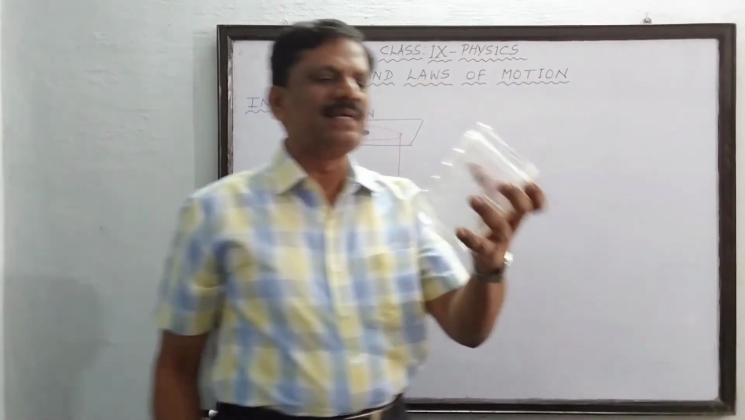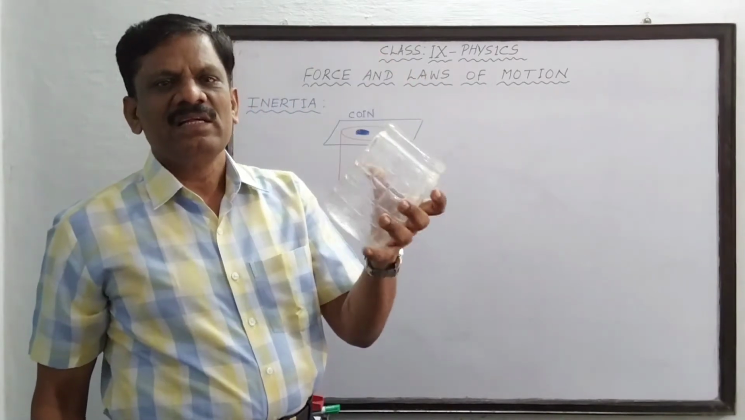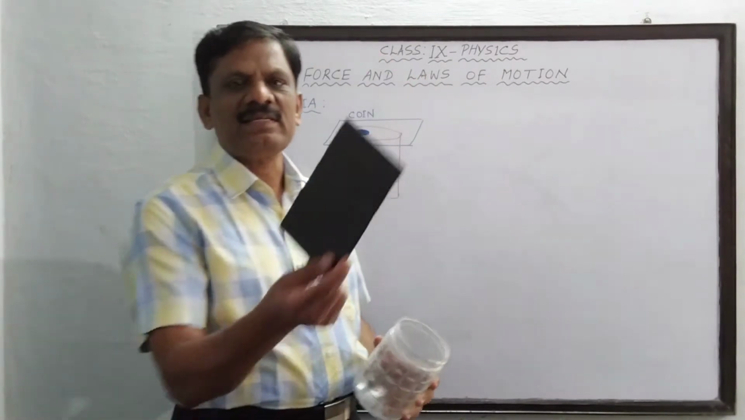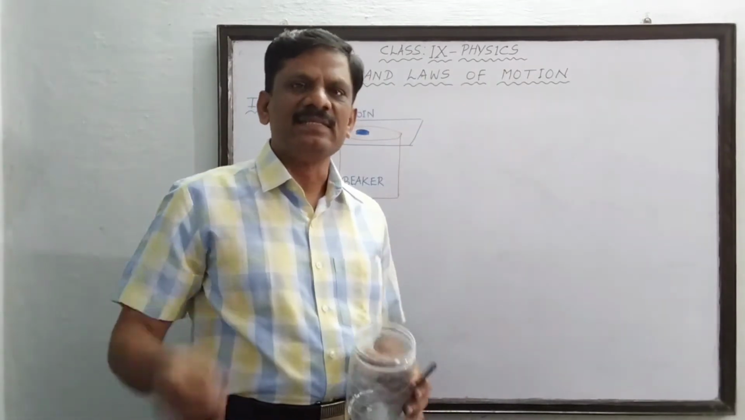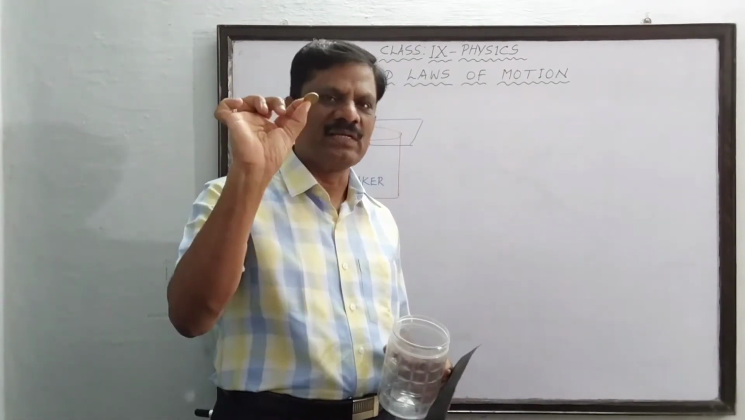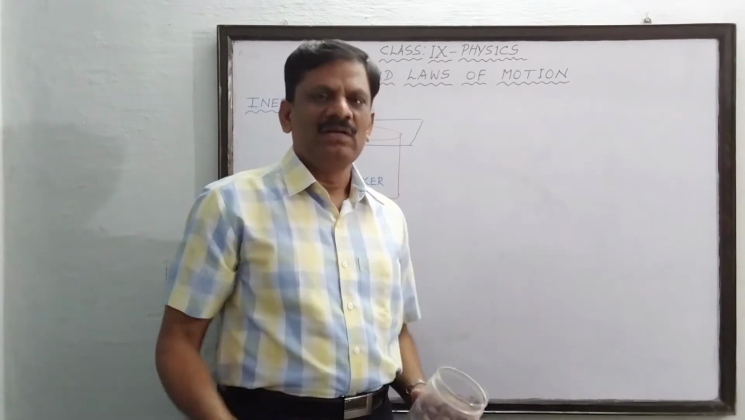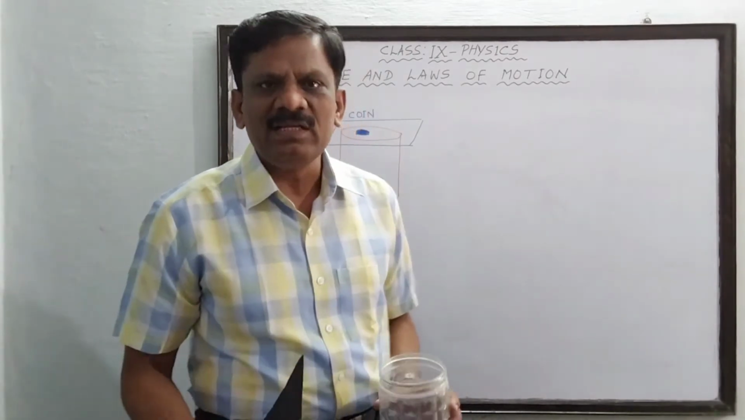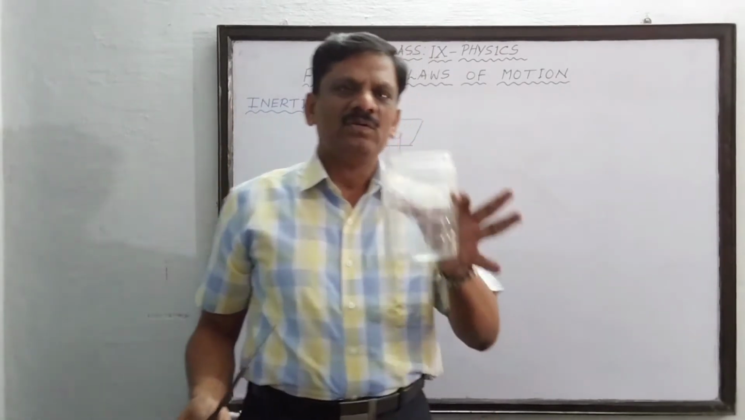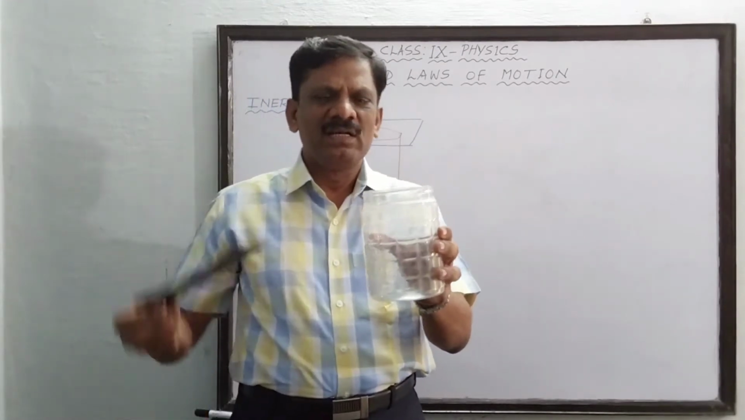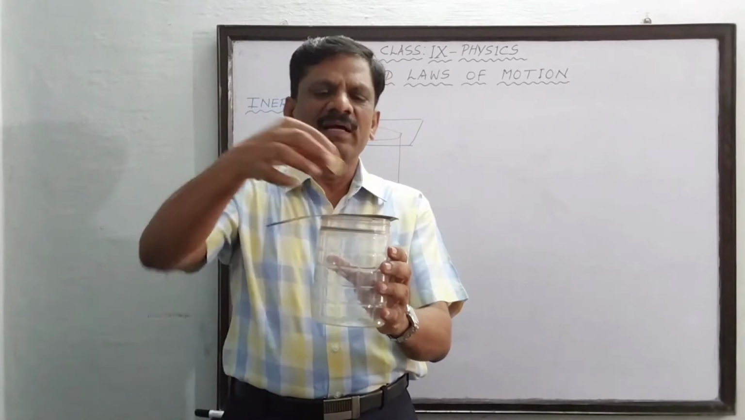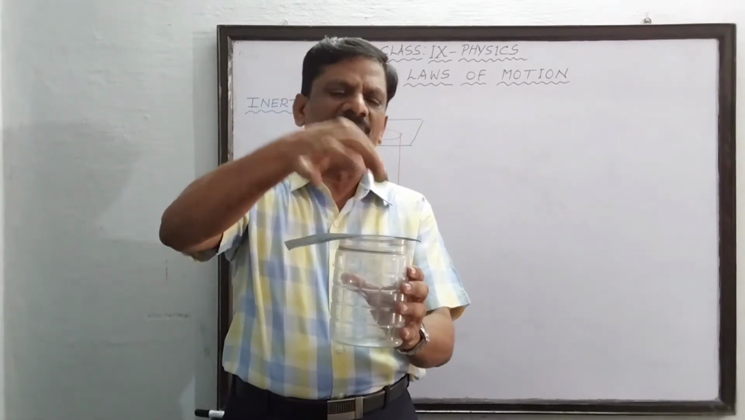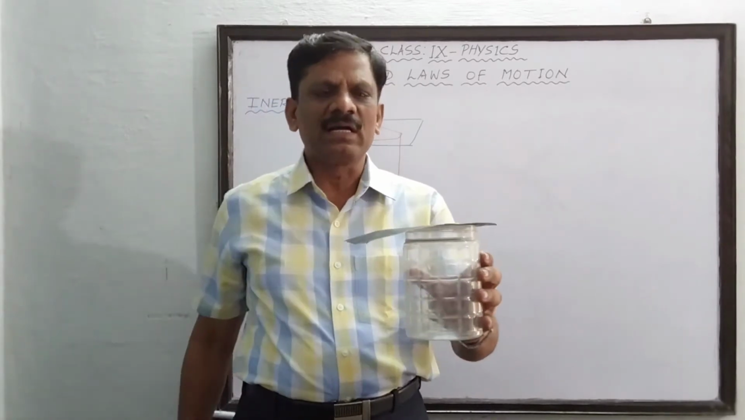Okay students, this is a vessel like a beaker. This is a cardboard and this is a 5 rupee coin. So a simple activity we are going to do now. You take this vessel over which the cardboard is placed. And the 5 rupee coin, I am placing it over the cardboard.